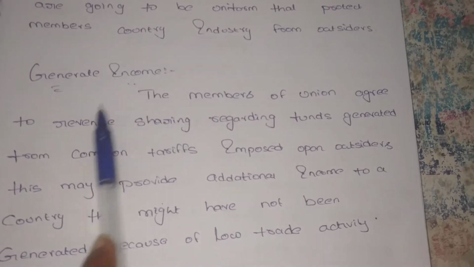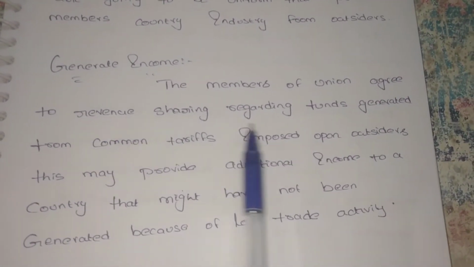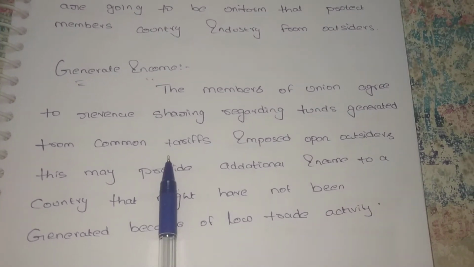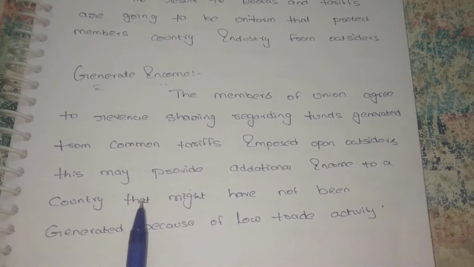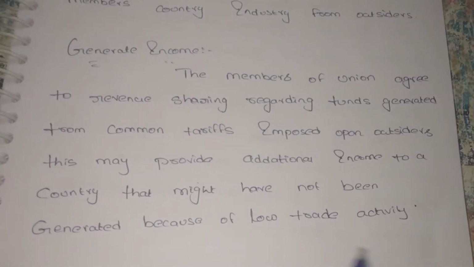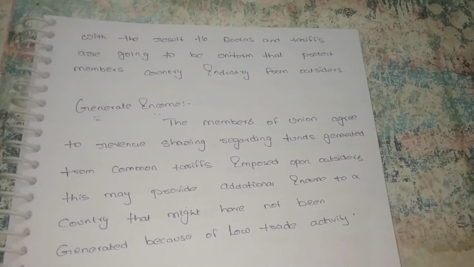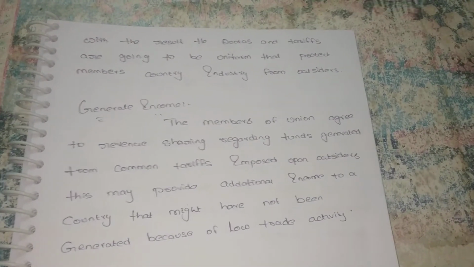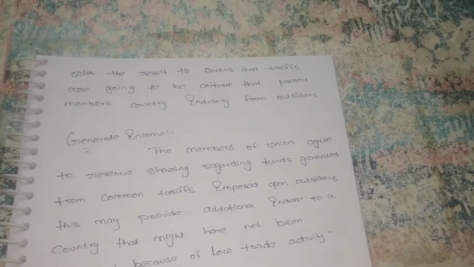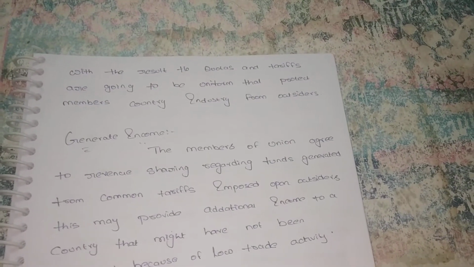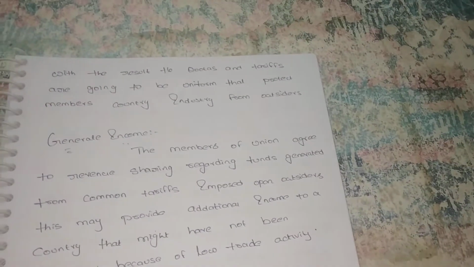Next, generate income. The members of the union agree to revenue sharing regarding funds generated from common tariffs imposed on outsiders. This may provide additional income to a country that might not have been generated because of low trade. In which way are we generating income? These 5 countries are becoming a single trade union or customs union. Suppose the other countries want to export their goods to these countries. So these 5 countries impose heavy taxes. From these taxes, these 5 countries are enjoying the money.